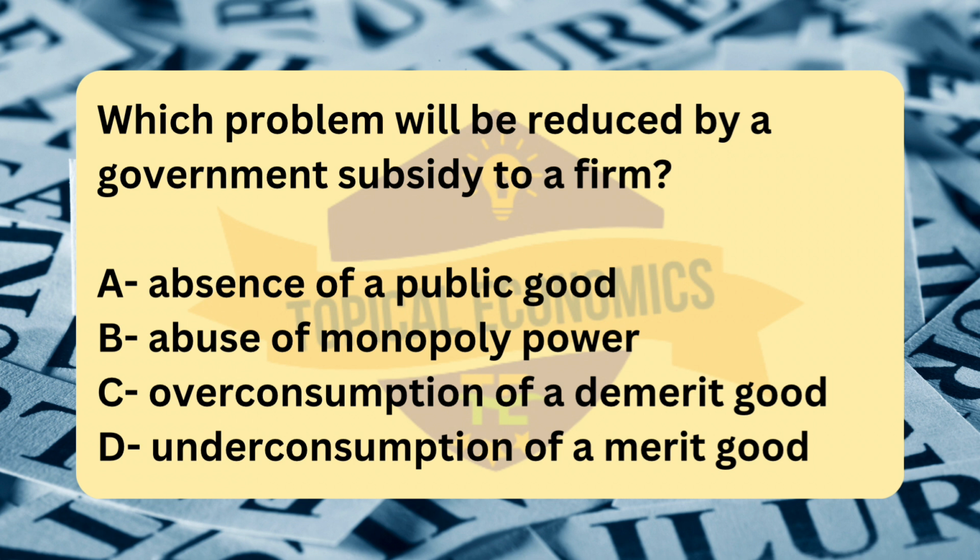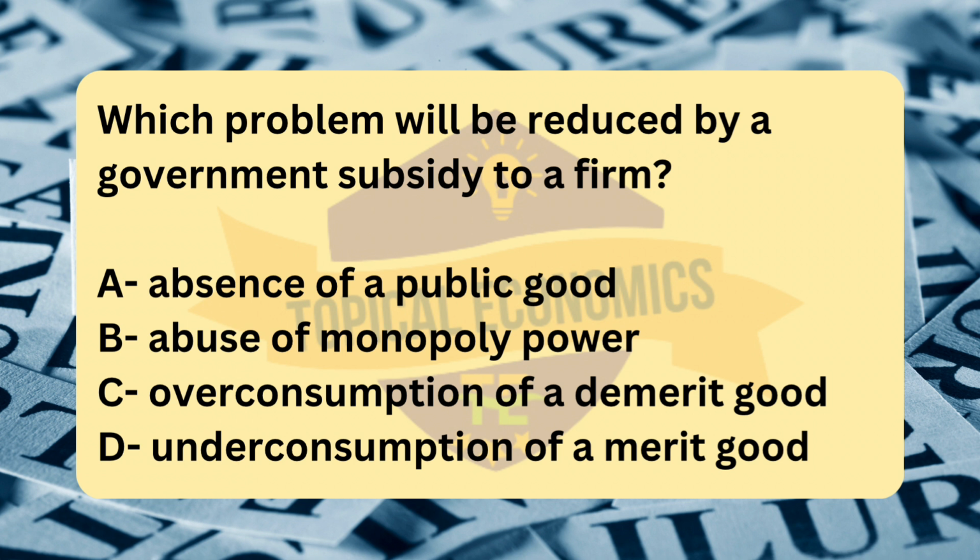Next, option B. Abuse of monopoly power. Monopoly power occurs when a firm has control over a large portion of the market and can set prices above the competitive level, harming consumers. A subsidy would not address this problem directly. In fact, subsidies could sometimes exacerbate the problem by making it easier for monopolists to sustain their power. To address monopoly power, antitrust laws or regulations would be more effective, not subsidies.